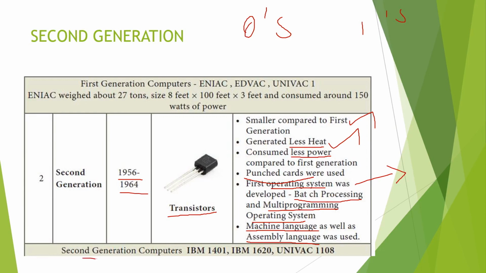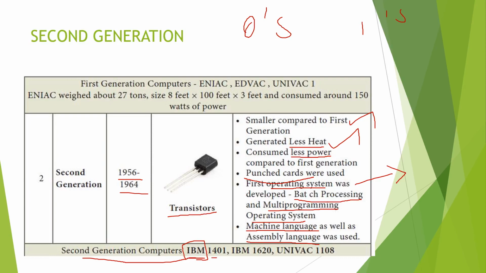Second generation computer named IBM 1401. What is this IBM? Do you have any idea about this IBM? It's a leading American IT company, isn't it? International Business Machines Corporation. It's a leading American computer manufacturing company. It's in the United States as well as in many other countries. In our Chennai also we have this IBM.